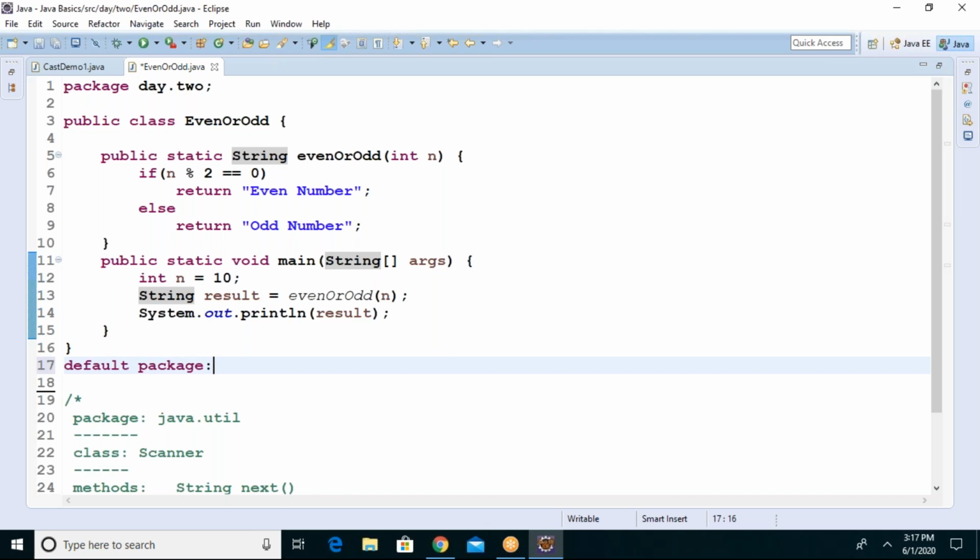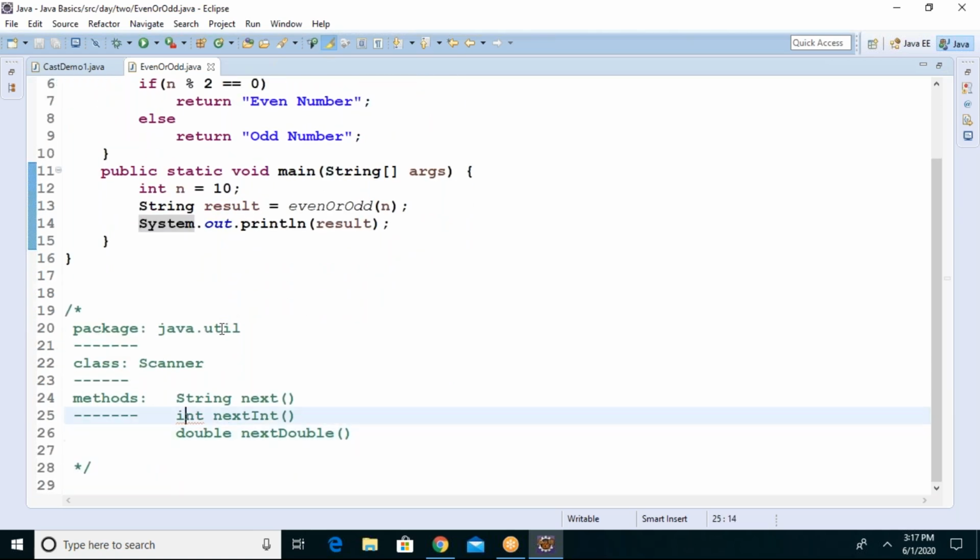Which is the default package? The java.lang package. If you are using any of the classes of this java.lang package, do remember, without worrying about importing packages, you can continue your work. For String, System, Math, we already used the Math class also in the previous sessions. The Math class also is part of the java.lang package. Now which package are we discussing? The java.util package.